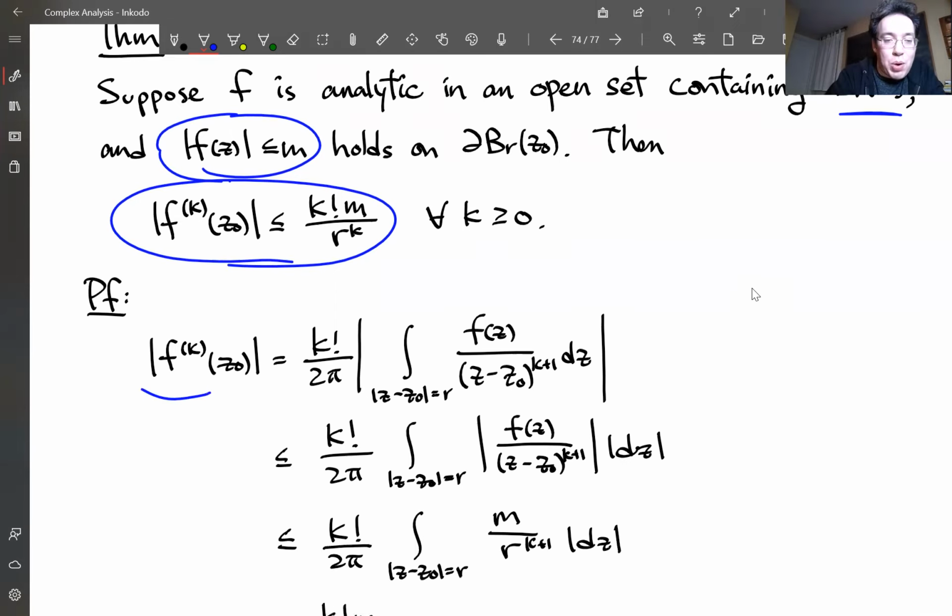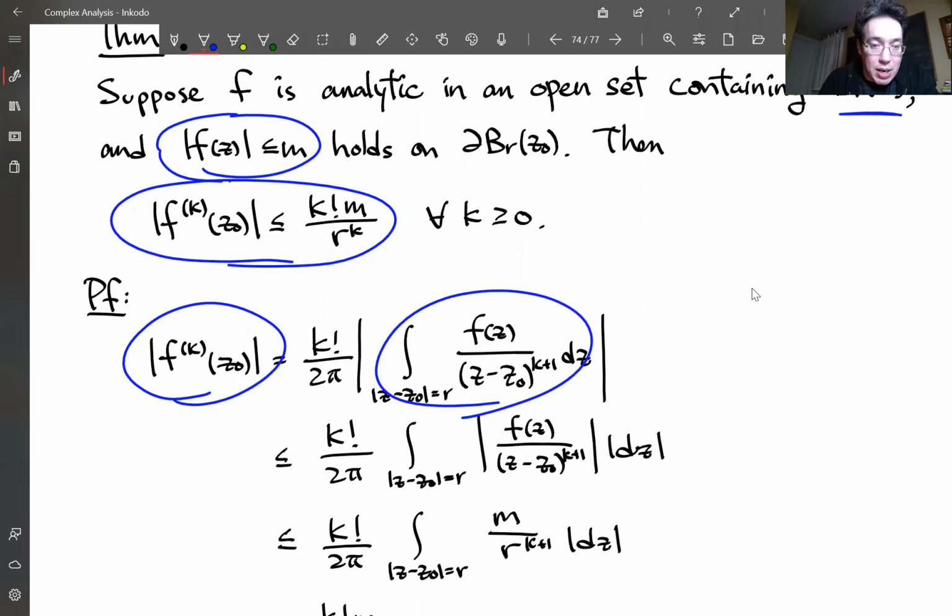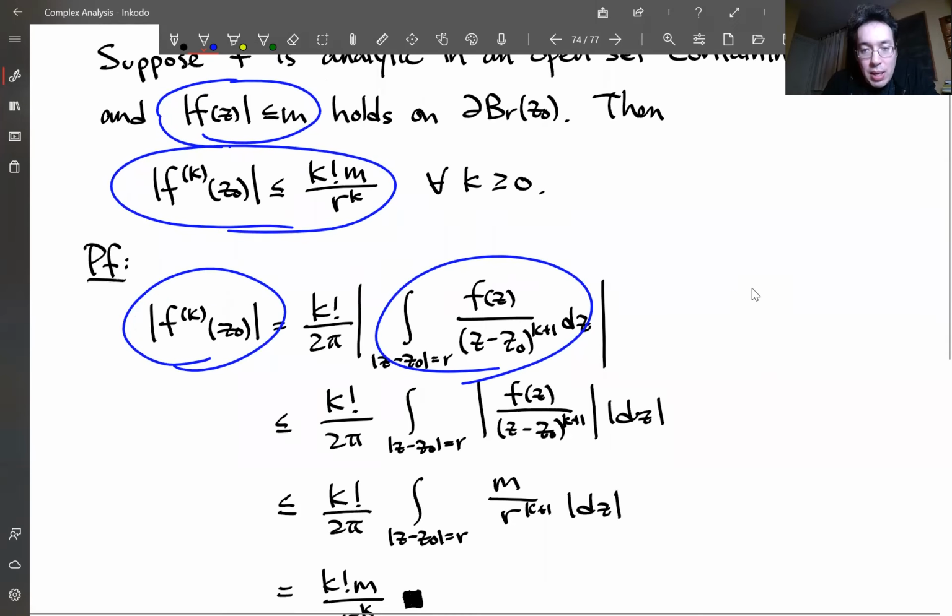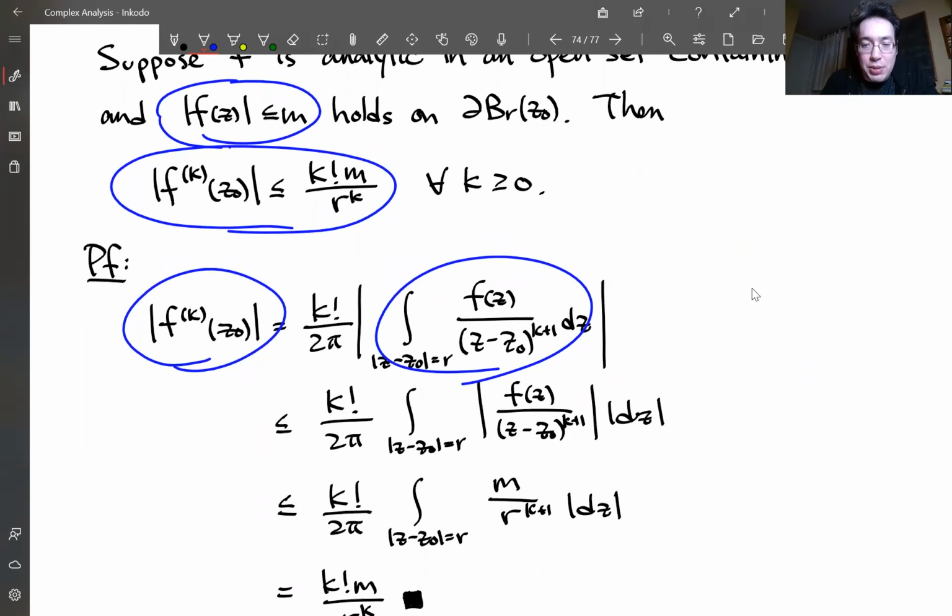Okay, so we want to prove a bound on the modulus of the kth derivative at z0. So we're going to first use the Cauchy integral formula on this circle of radius r. And what we're going to do is use the ML estimate, right? So we put the absolute value inside of the integral. We know that the numerator is always bounded by m. And the modulus of the denominator is always equal to r because we're on a circle of radius r.